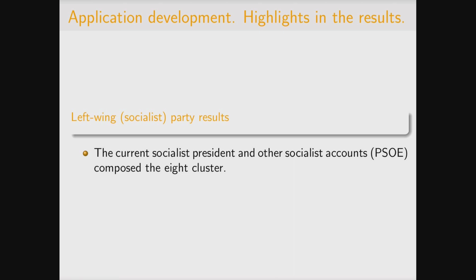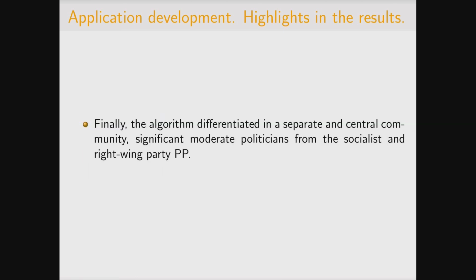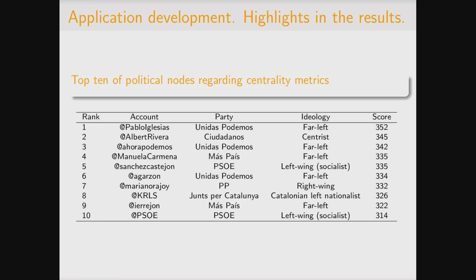And the left-wing Socialist Party was also classified in the 8th cluster. Finally, the algorithm distinguishes, in a separate and central community, significant moderate politicians from the Socialist and the right-wing party PP in Spain. So this is the table of the top 10 political nodes regarding centrality metrics, and we can see that the far-left parties obtain the best score regarding the centrality metrics in our graph analysis.